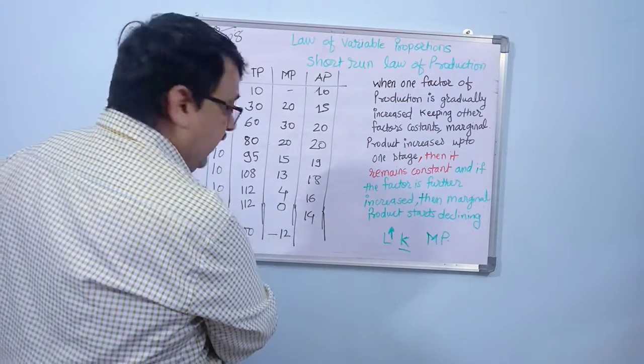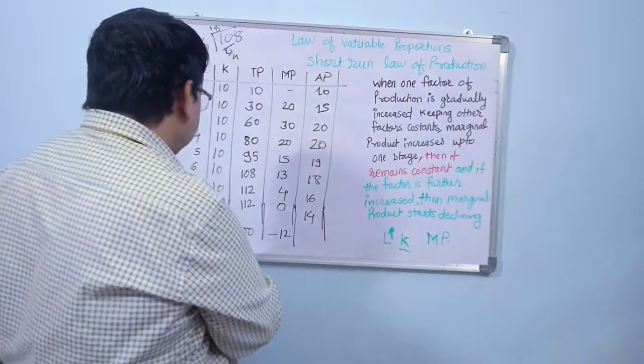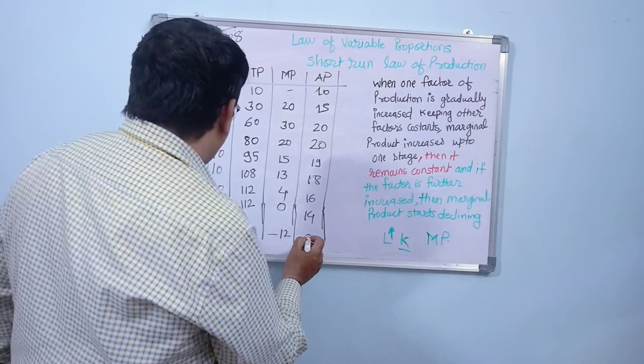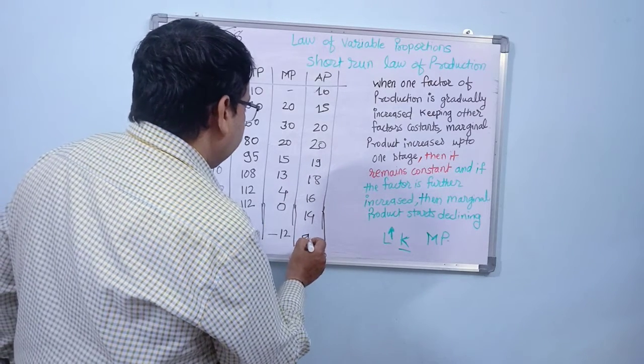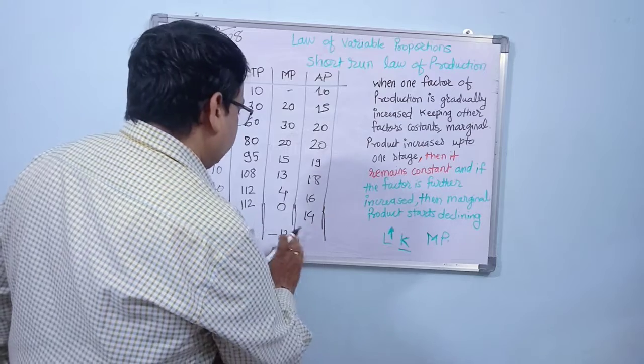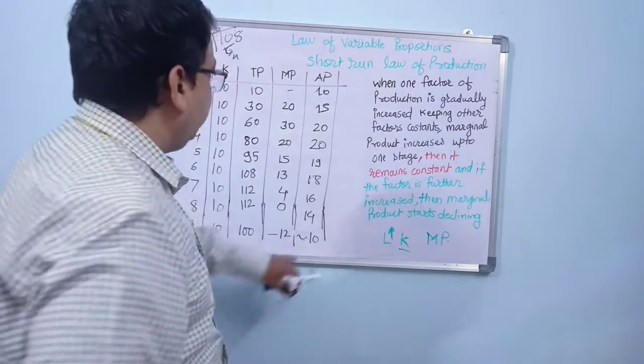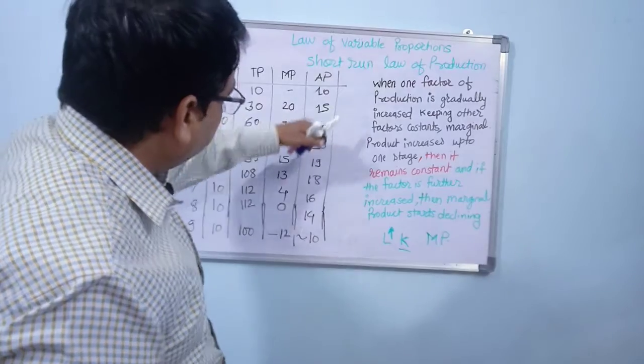And it is 100 by 9. Now 100 by 9 is something around 9 9s are 91, something 9 point something. It's around 10 approximately. So it has come down. So average production also is coming down.